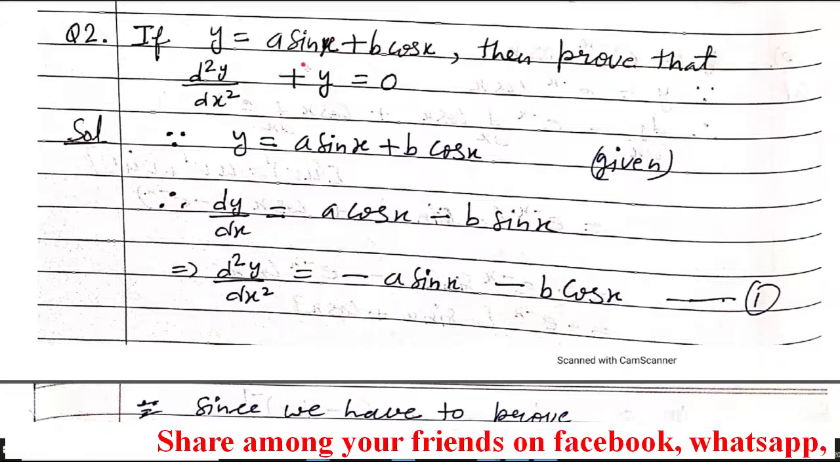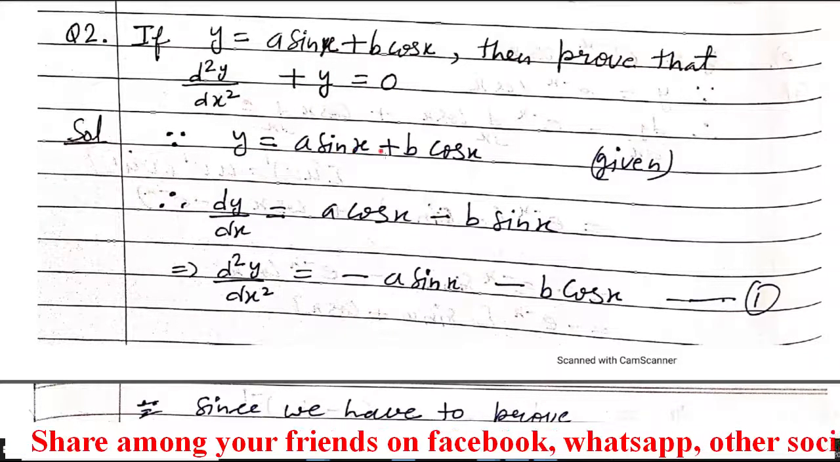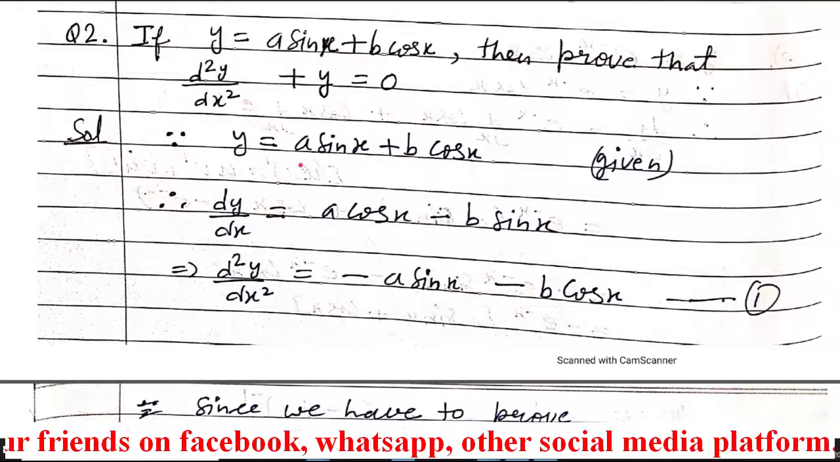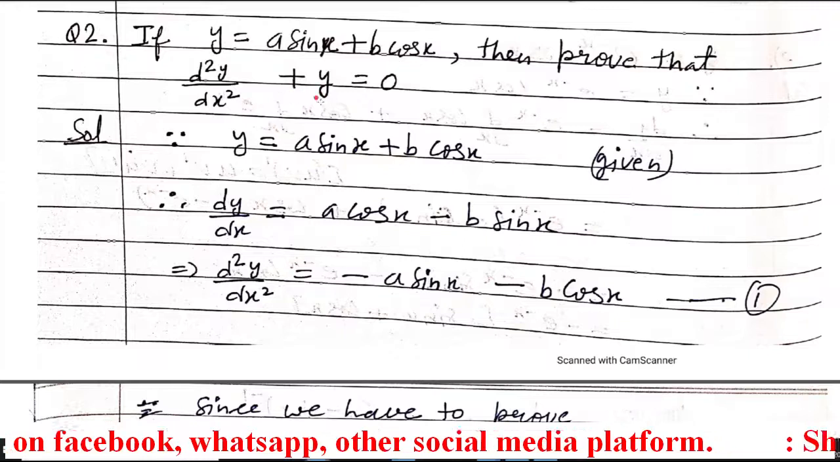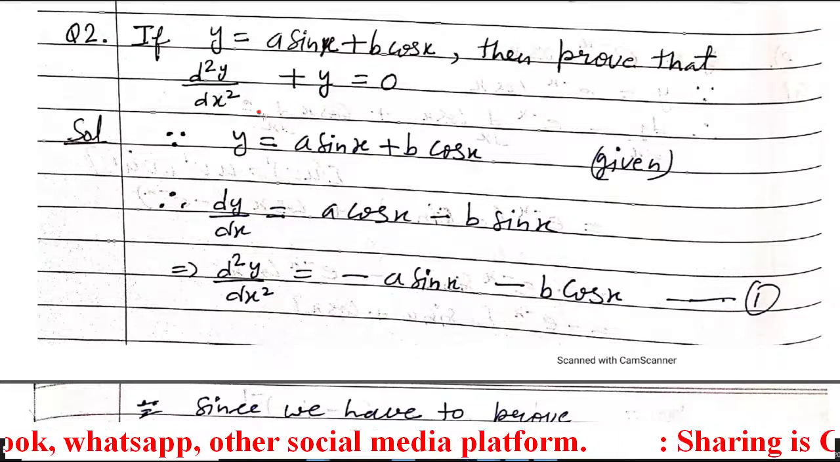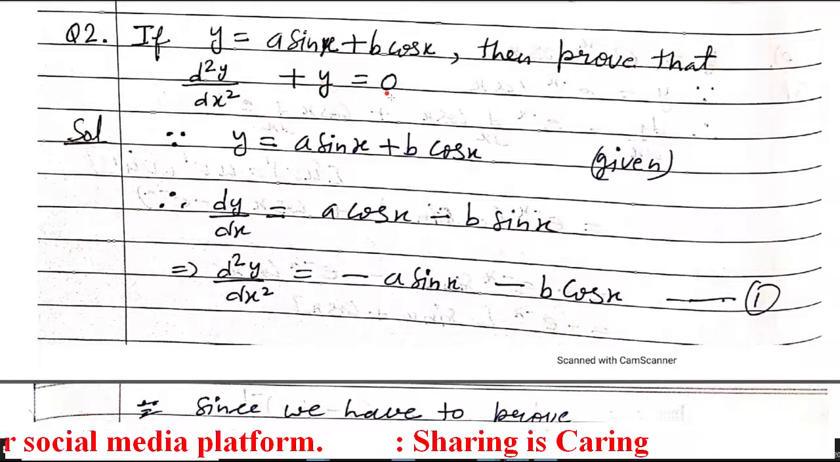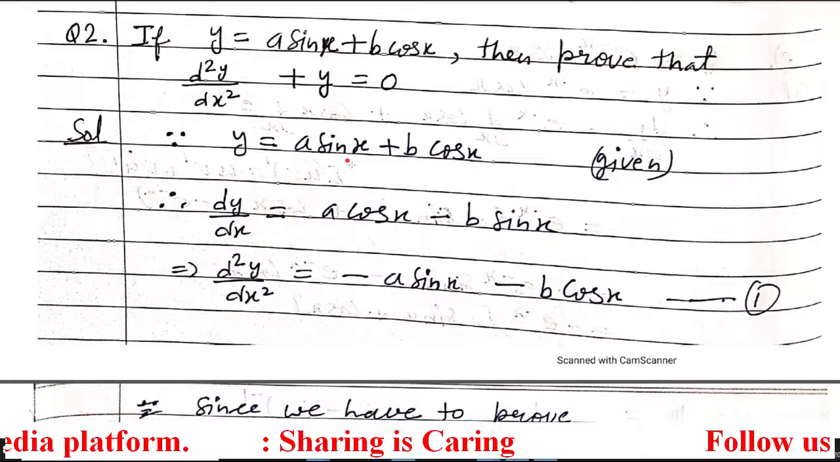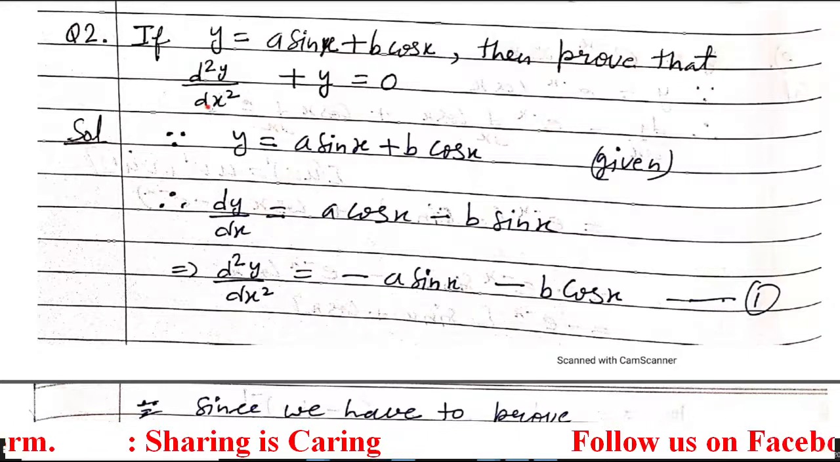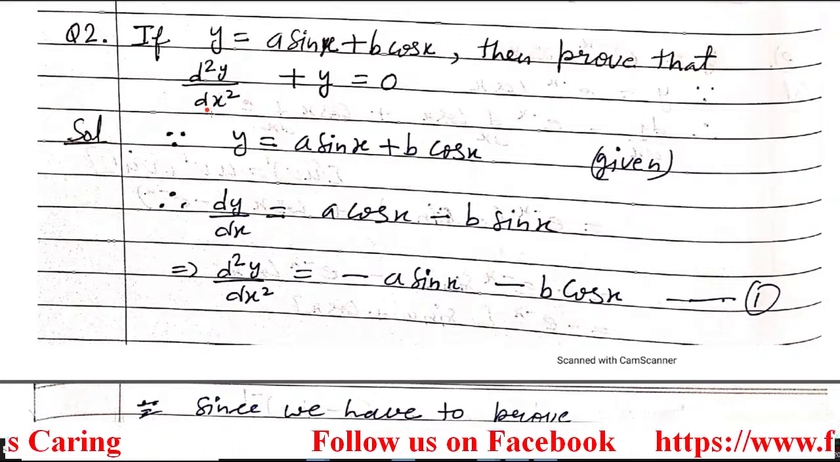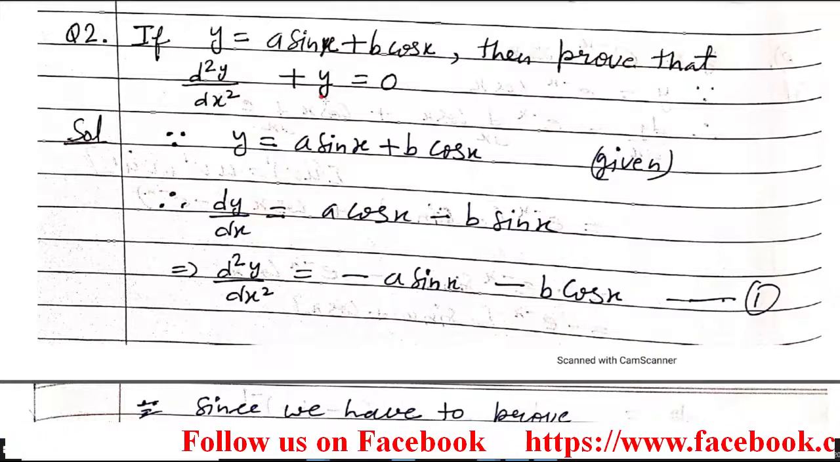So here y equal to a sin x plus b cos x is given to us, and with the help of this we have to prove this result. To prove this result, what do we require? The second order derivative, and then plus y is equal to 0. y is already available to us. What is not available to us? The second order derivative of y. So first we will find the second order derivative of y, then we will prove this result.